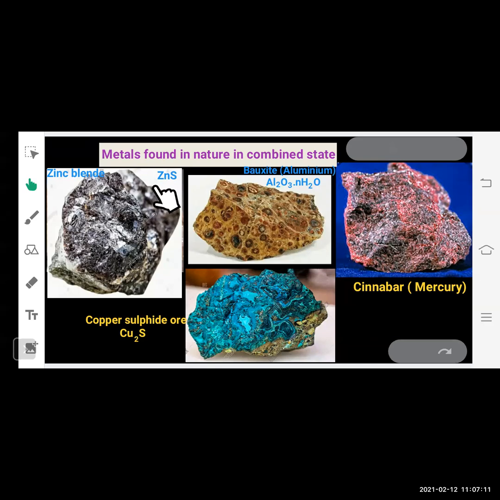In the same way, we can see aluminium. Aluminium is obtained from its ore called bauxite ore. And if we look at the composition, aluminium exists in the form of oxide. So in order to get pure aluminium, we need to remove oxygen from the ore, right? This is the cinnabar ore of mercury. We get mercury from this ore. And you can see this bluish color copper sulfide ore, which is combined with sulfur, right? So we get copper from this ore.